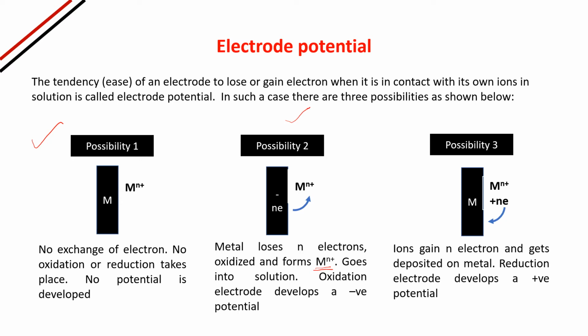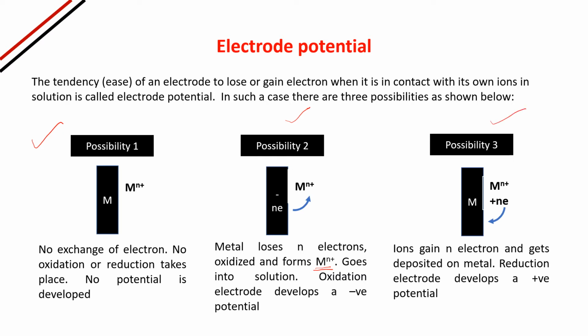If Mn+ is forming, that means oxidation is taking place. So this electrode develops negative potential because Mn+ ion will move into the solution, leaving behind only electron. So this oxidation electrode develops a negative potential.